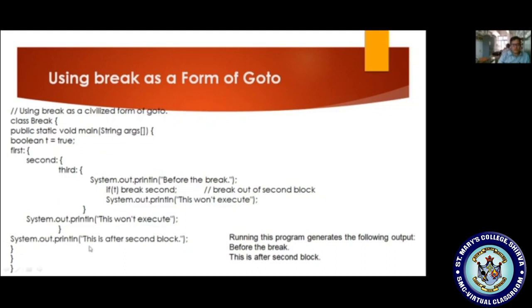After the condition terminates, control comes to the second block and it terminates. After that, whatever is present after the block will be executed. The statement before the break will not execute.